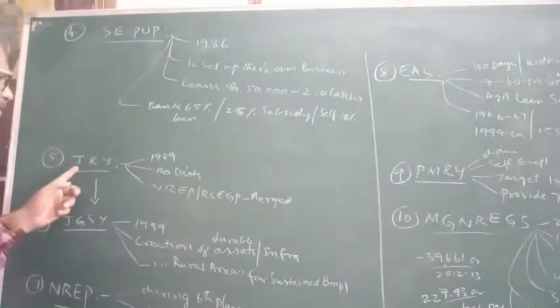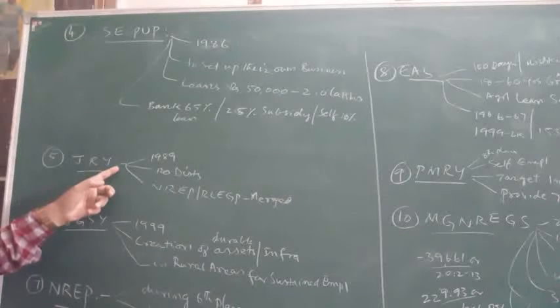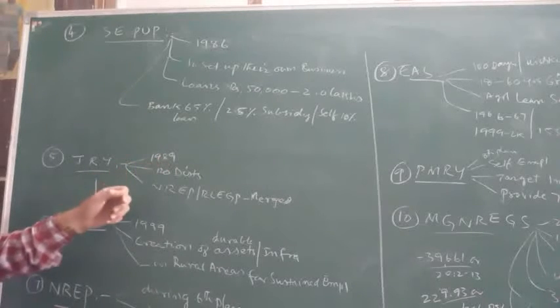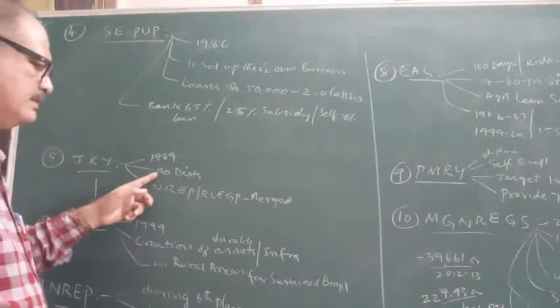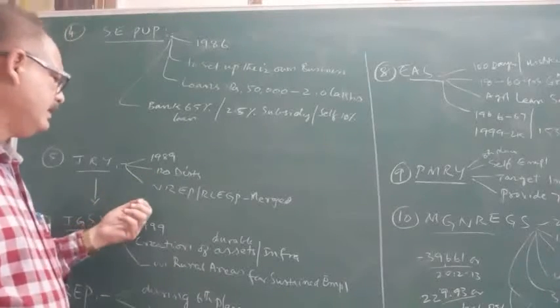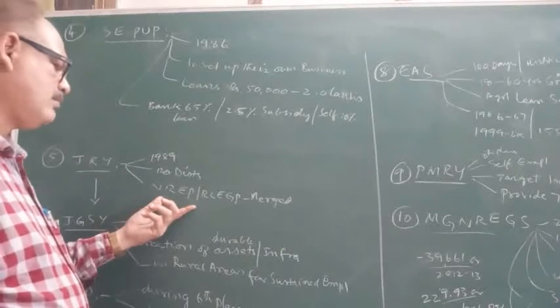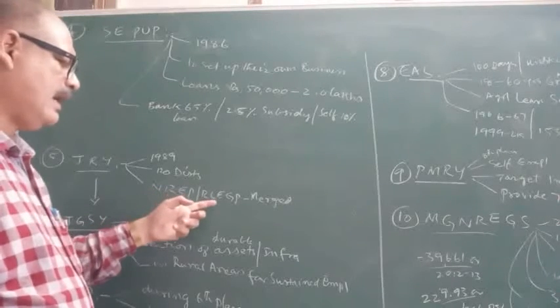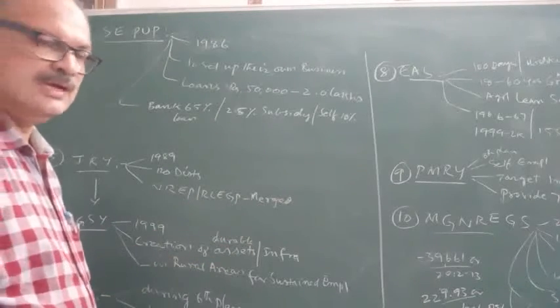Next, JRY, Jawahar Rozgar Yojana. This program was launched in 1989 in 120 backward districts of India, and in JRY, two employment generation programs, NREP and RLEGP, were merged, as I told you earlier.